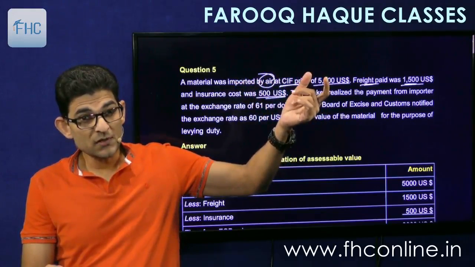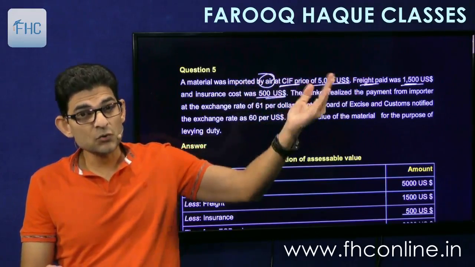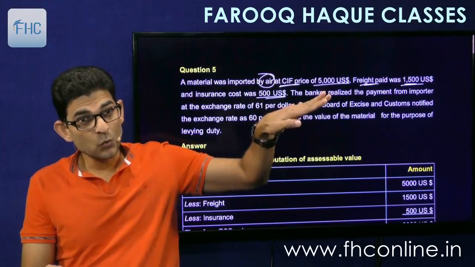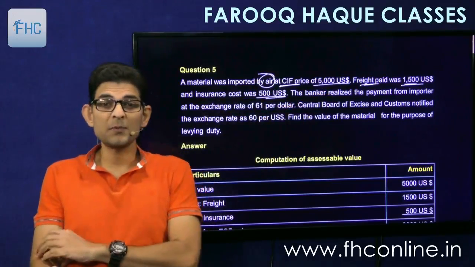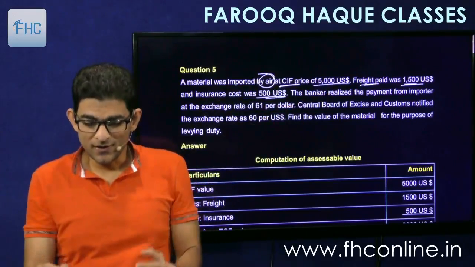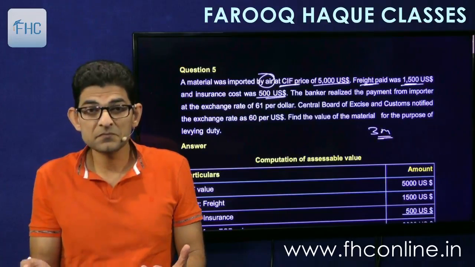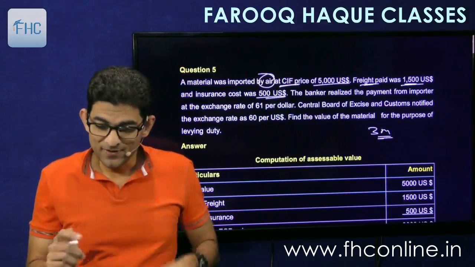20% of 3000 is how much? 600. But the actual freight is 1500. So how much will you add? Only 600, restricted to 20% of FOB. So that is the question, and this question would be of approximately 3 marks. See how simple it is.